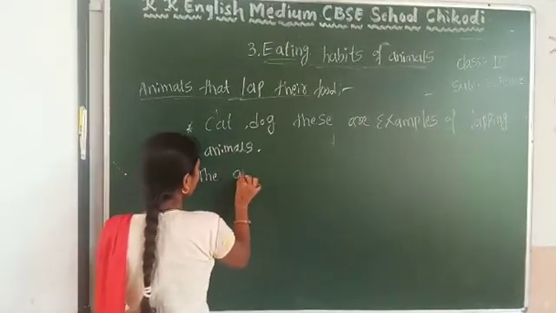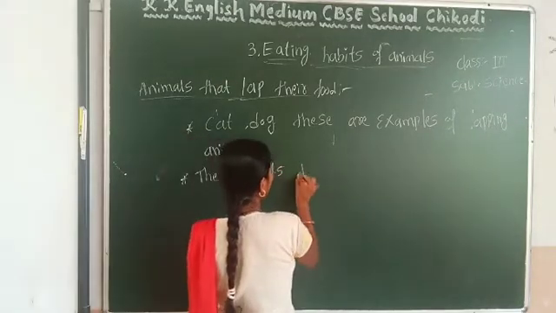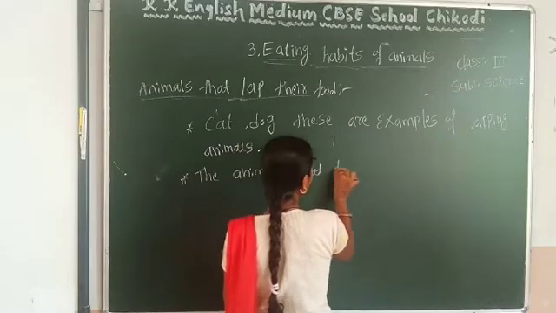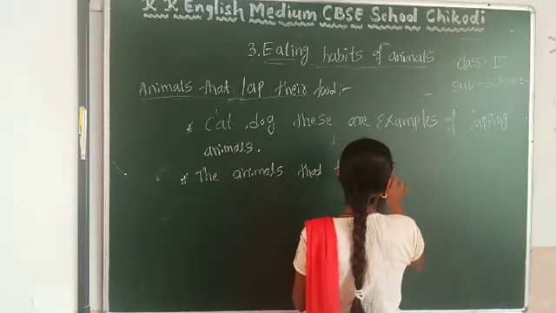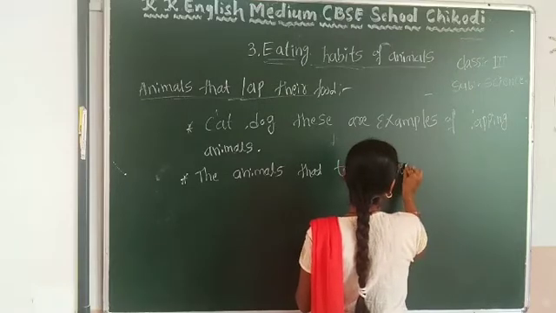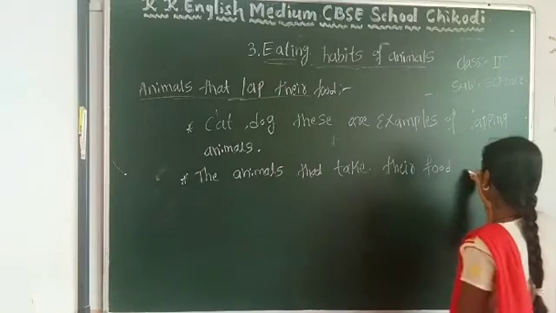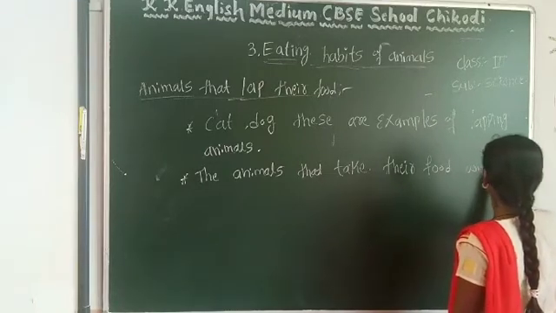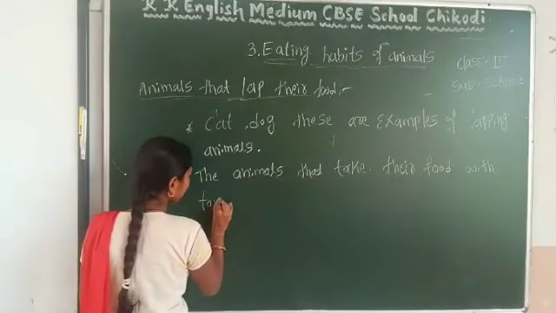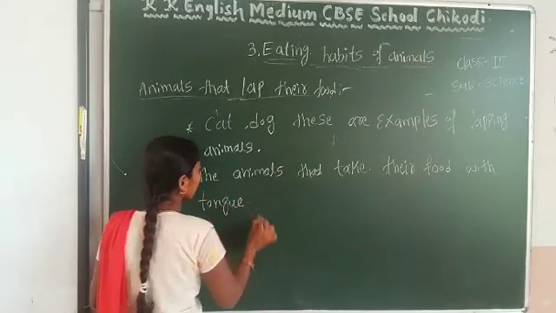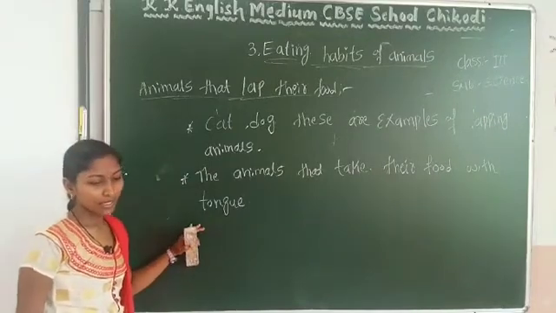What is the definition? The animals that take their food with the tongue.